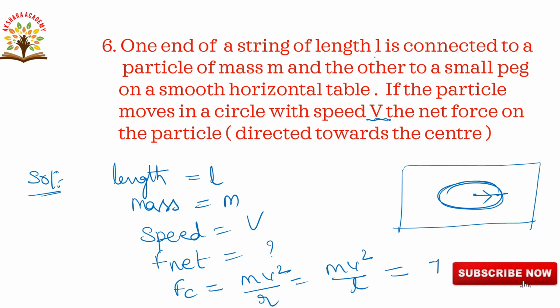That is the net force, nothing but here we are taking as tension. So the net force towards the center, Fc, centripetal force, is equal to tension. So this Fc is equal to T, or we can write it as T is equal to Fc. This is the net force on the particle towards the center, equal to the centripetal force, that is equal to tension. Okay. Next we will go to the next question.